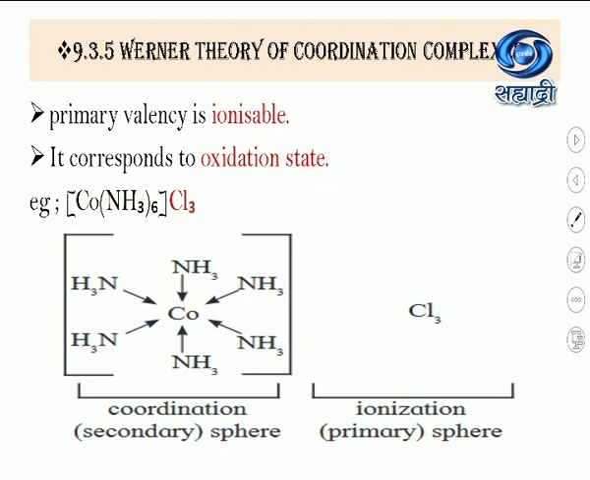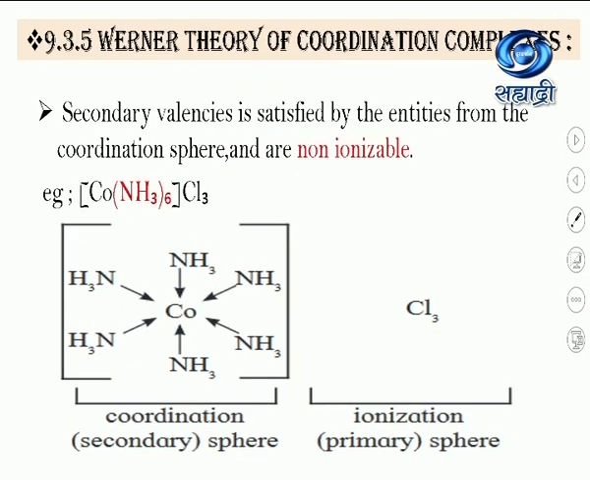If you consider this example, here Cl3 comes in the ionization sphere, it is the primary valency, and it is ionizable, and it is nothing but the oxidation state. Now, what about secondary valencies? Secondary valency is satisfied by the entities from the coordination sphere and is non-ionizable.